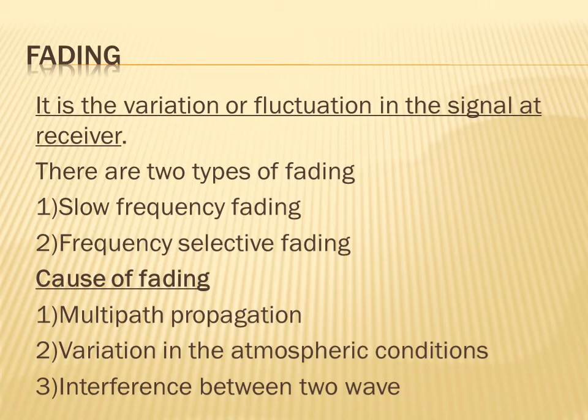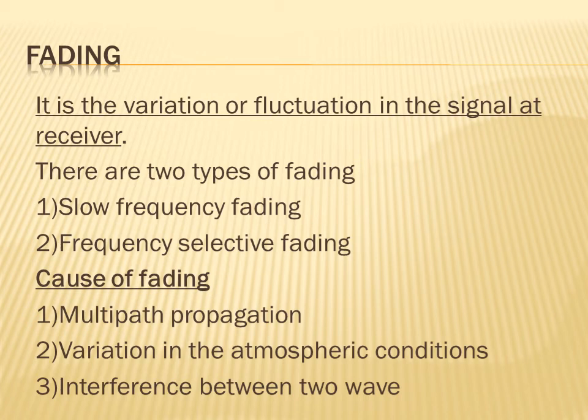First one is slow frequency fading, and second one is frequency selective fading. So what is the cause of this fading? Why are the signals fluctuating or varying at the receiver?